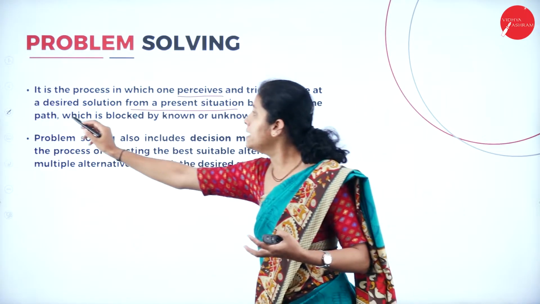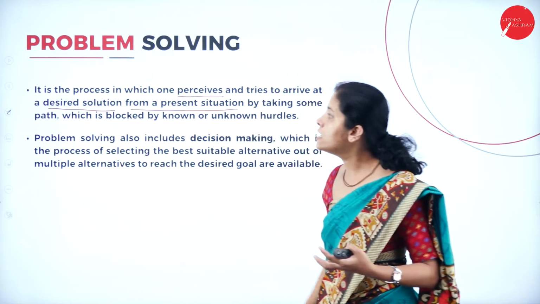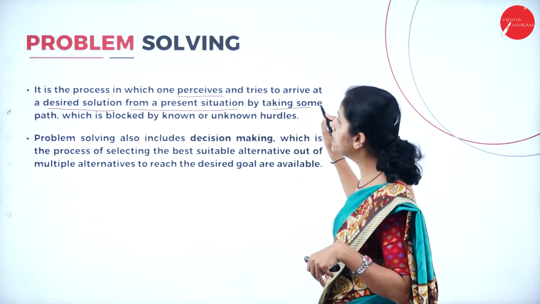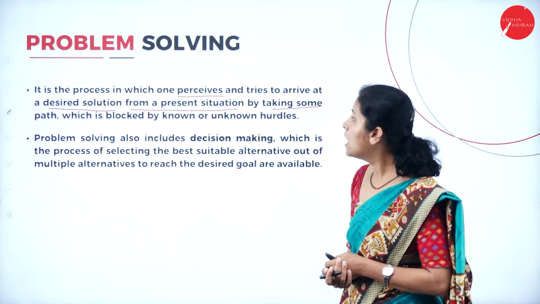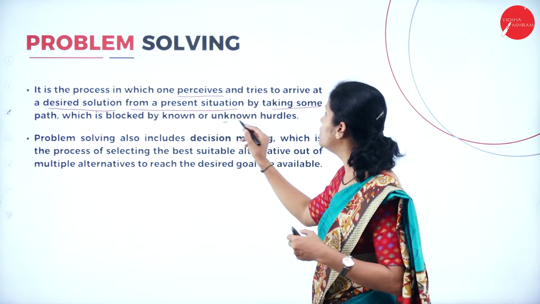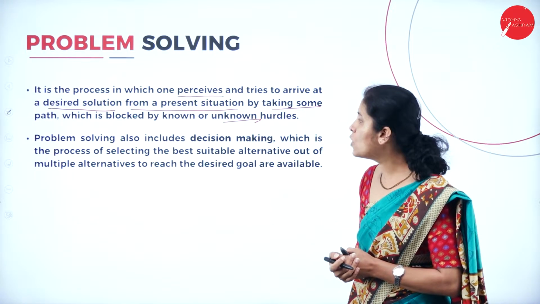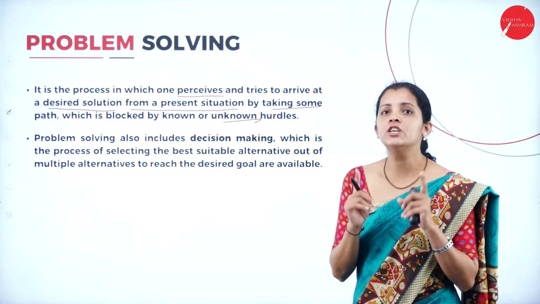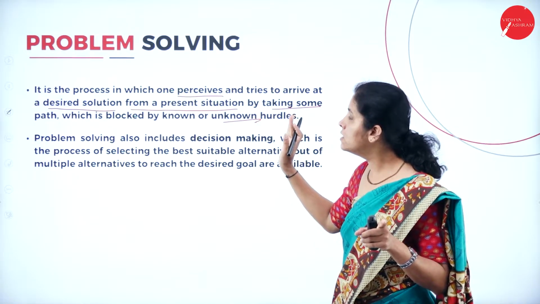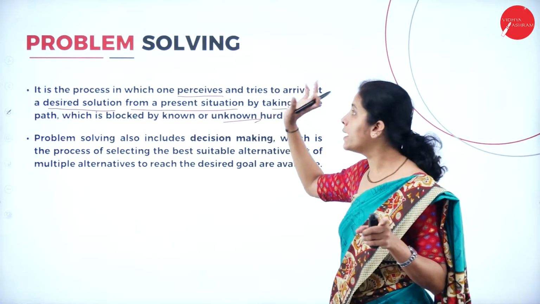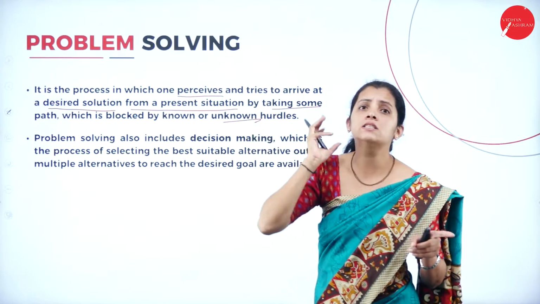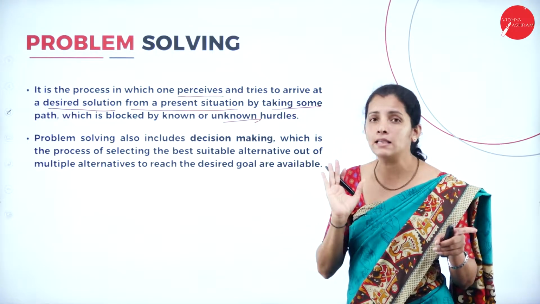So it's mainly based on the desired solution from the present situation by taking some path, which can be known or unknown. So problem solving includes decision making. So dear students, please remember, whenever we encounter problem solving, we must have decision making capacity.